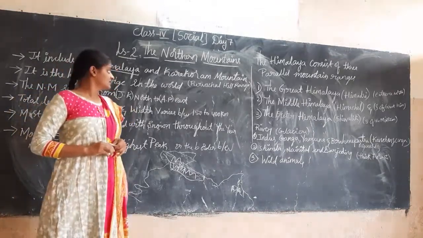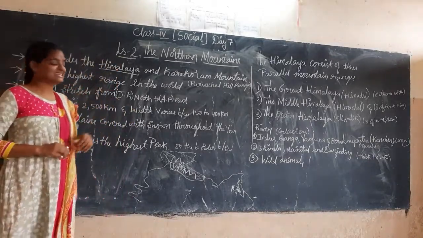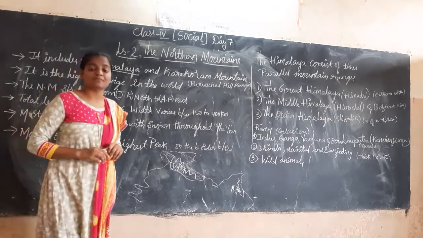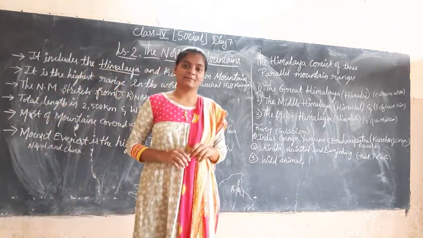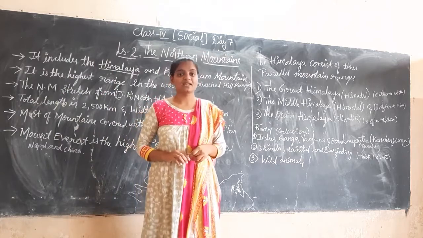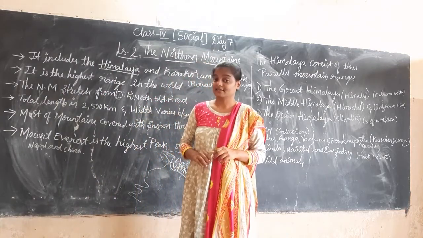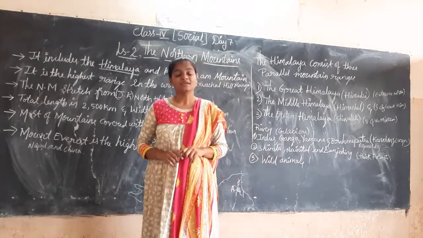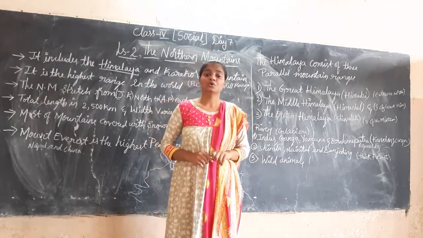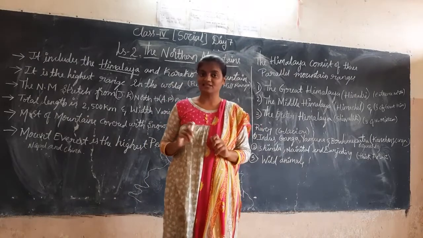Among these 3, the Himalayas are the highest mountain ranges in the world. They are stretched from Jammu Kashmir in the north to Arunachal Pradesh in the east.